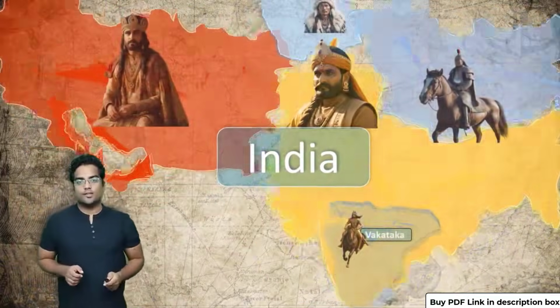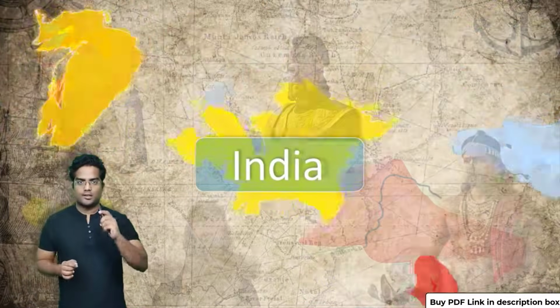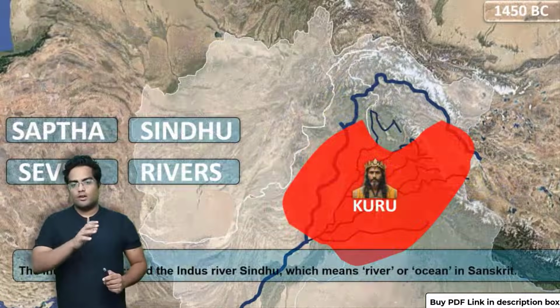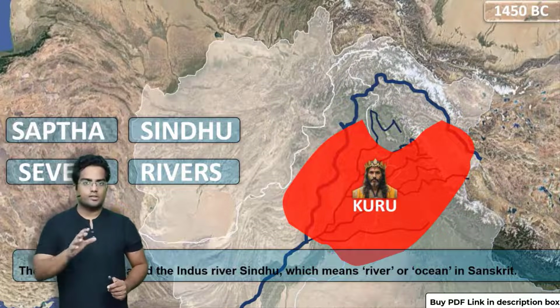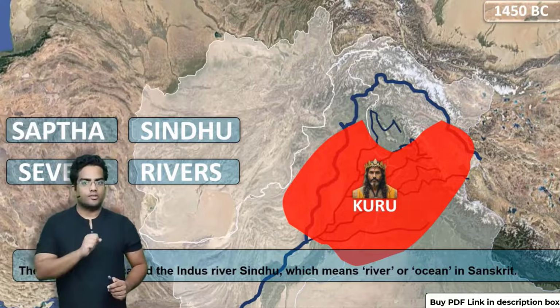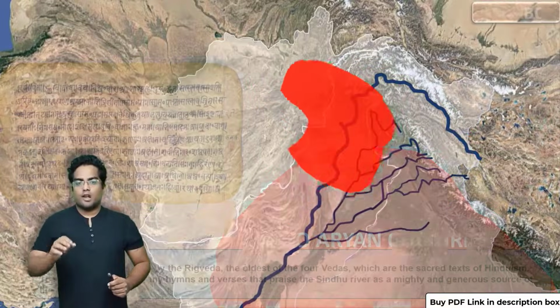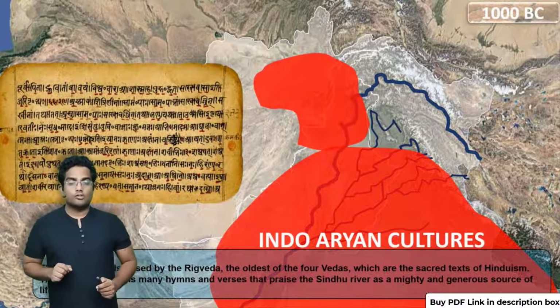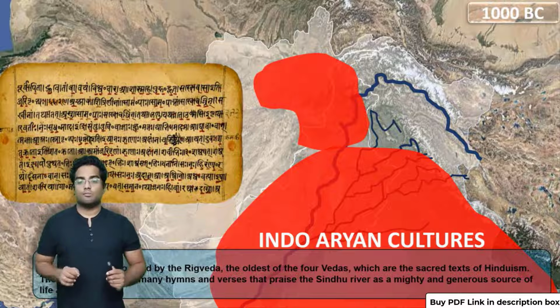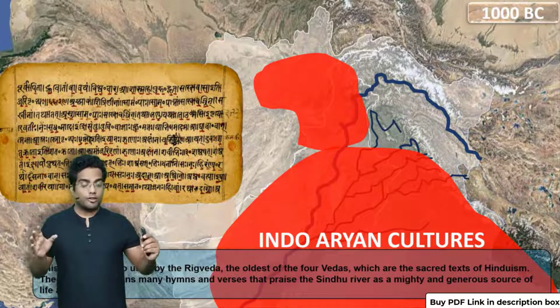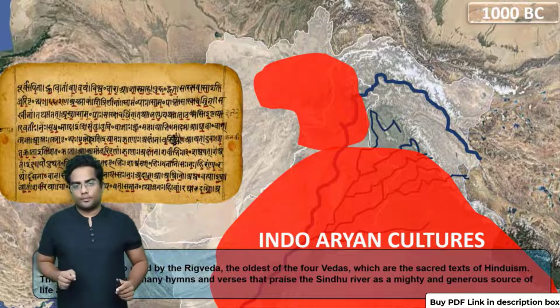In this video, we are going to discuss how the name India originated. So now we have established that there was this tribe called Bharata, and they defeated all the other Rigvedic tribes and established their kingdom called the Kuru kingdom. Around 1000 BC, these Rigvedic Indo-Aryan cultures expanded a lot.